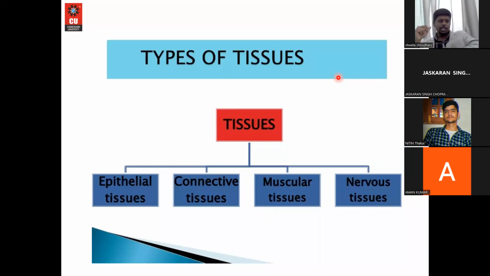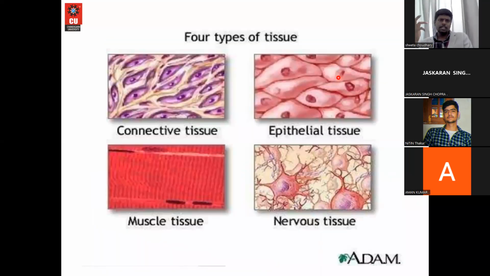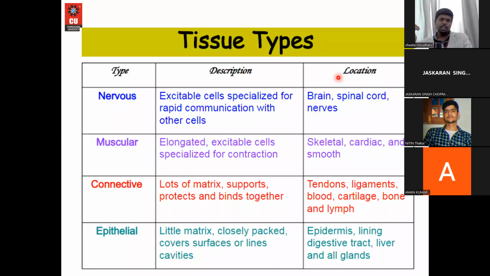So these are the four types of tissues we have in the body: epithelial tissue, connective tissue, muscular tissue, and nervous tissue. Now the description and the location. Nervous tissue consists of excitable cells specialized for rapid communication with other cells. That is the primary function of nervous tissue. Its location includes the brain, spinal cord, and nerves.